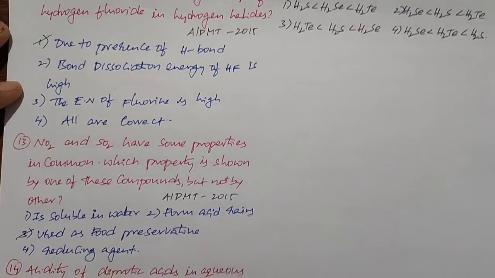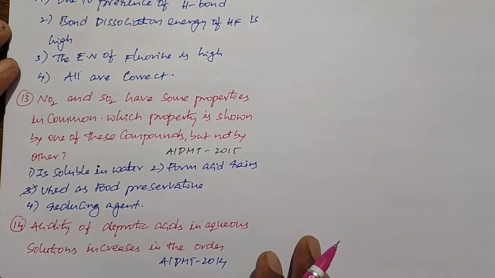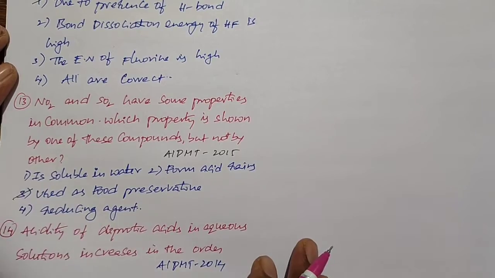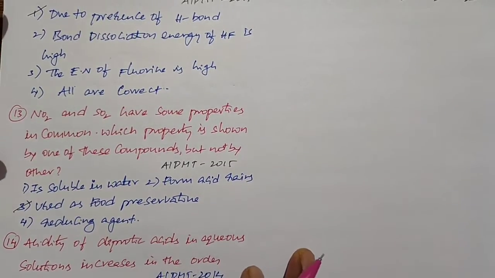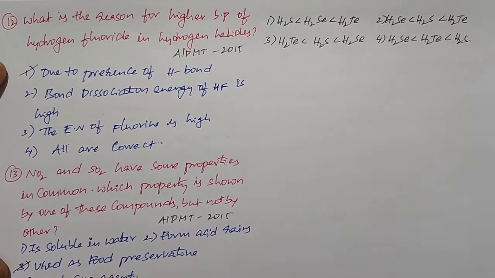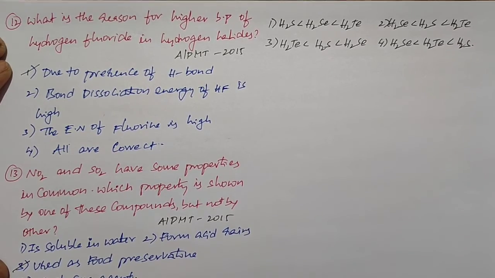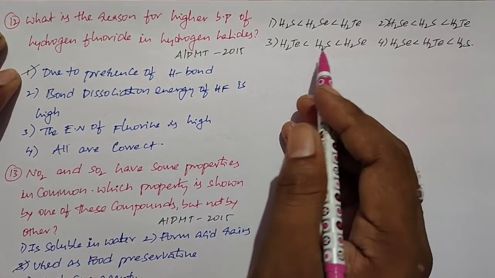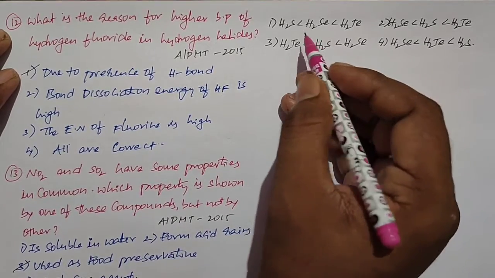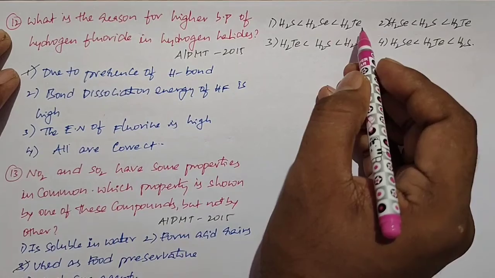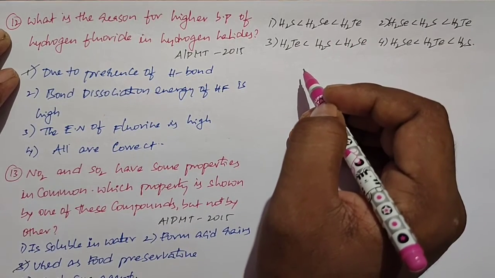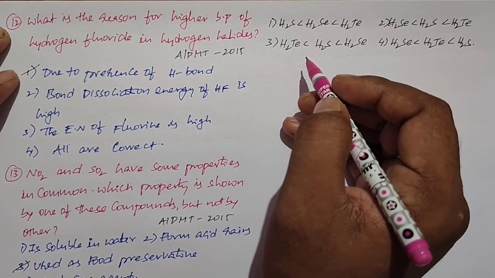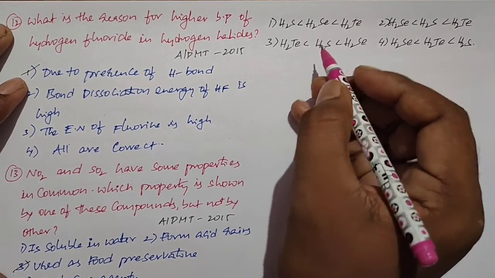Okay students, this is the next question. Acidity of diprotic acid in aqueous solution increases in the order of... This question is from the All India Pre-Medical Test 2014 paper. Here we have four options. They are asking about the increasing order of acidic strength for these hydrides. When I observe, from sulfur to tellurium the atomic size increases. When atomic size increases, bond length increases, then bond strength decreases, then acidic strength increases.